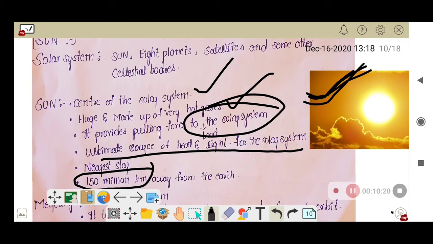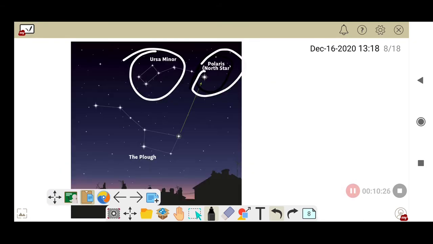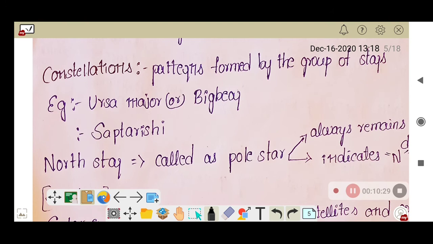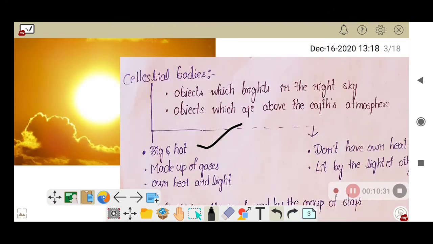And now coming to know about the planets. Before going to know about the planets, I said that celestial bodies are of two types, right? I said only one type, that is stars. Now coming to the second type. The second type of celestial bodies don't have their own heat and light and they are lit by the light of other stars.